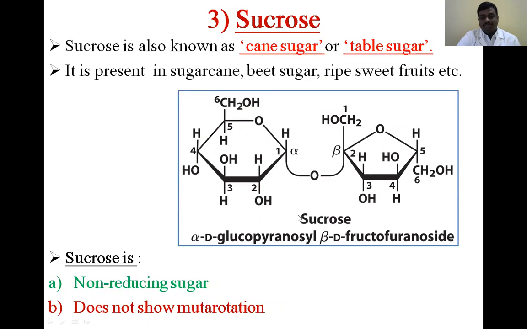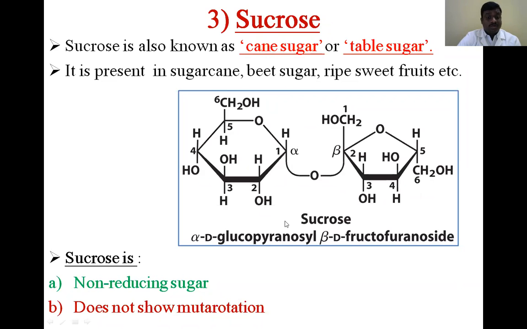It contains one glucose molecule and one fructose molecule. The glucose molecule combines with the fructose molecule with an alpha 1,2 glycosidic linkage. So here it is quite opposite to the other disaccharides, maltose and lactose.